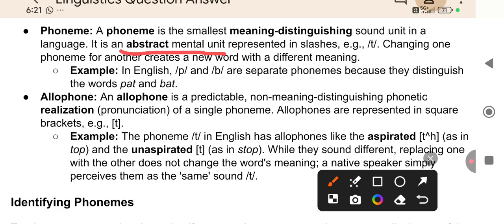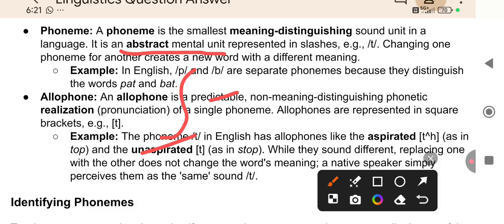Why mental unit? Because suppose we have decided that this shape is used for the sh sound, so you have to associate this symbol with the sh sound. That association of symbols and sounds is a mental practice.